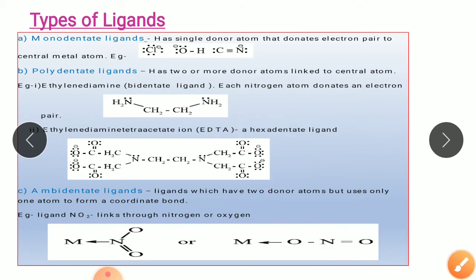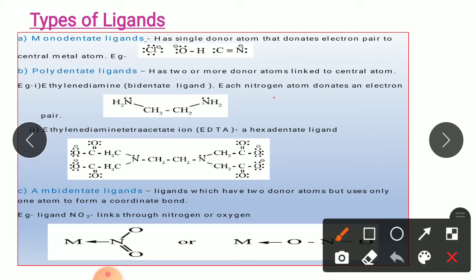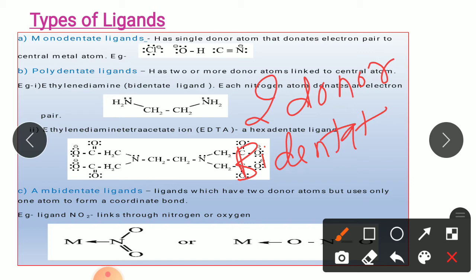So let's study the first example of bidentate ligand. The example over here I have taken is ethylene diamine. This is the structure of the ethylene diamine, and you will observe that this ethylene diamine molecule has two ammonia molecules, that is, it is having two nitrogen which can donate its pair of electrons to the central metal atom. So one molecule of ethylene diamine has two nitrogen atoms which can donate its pair of electrons to the central metal atom, that is, ethylene diamine is having two donor atoms, so therefore it is a bidentate ligand.